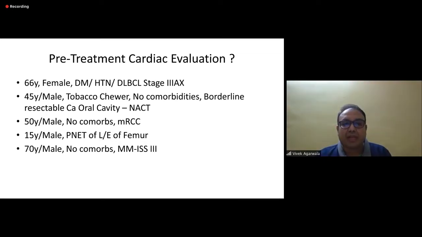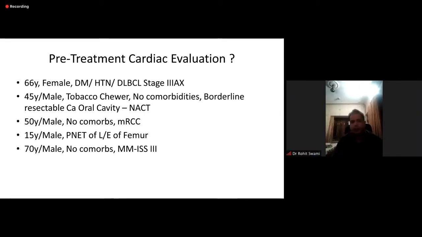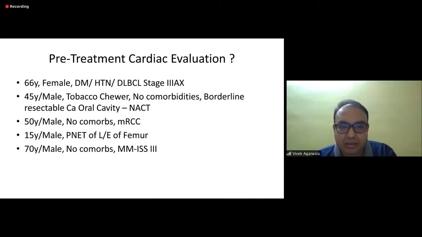Okay, a 50-year-old male, no comorbidities, metastatic renal cell cancer. Rohit, how will you do the cardiac evaluation? Sir, I would like to do ECG, 2D echo, as well as look for hypertension with BP monitoring. Okay. And lipid profile also. Lipid profile. Electrolytes. Sugars, what do you think? No need. Yeah, okay, sugar also.